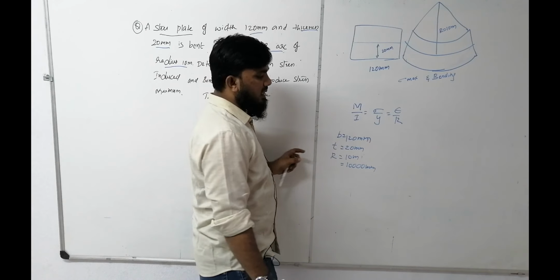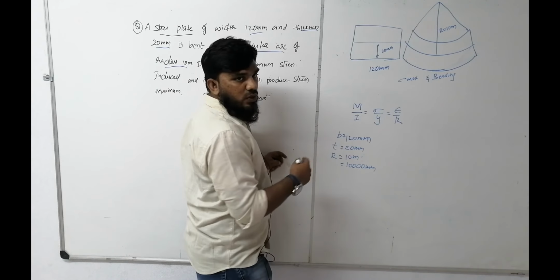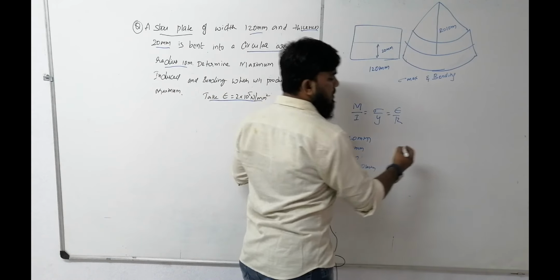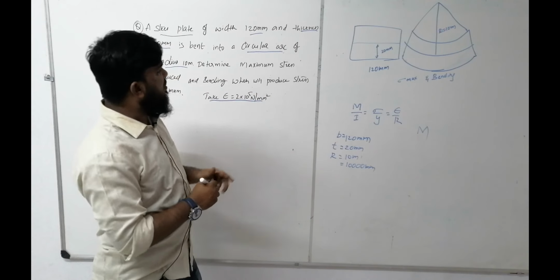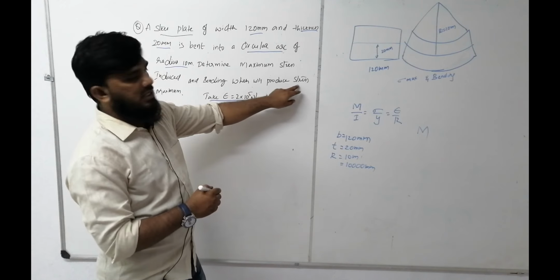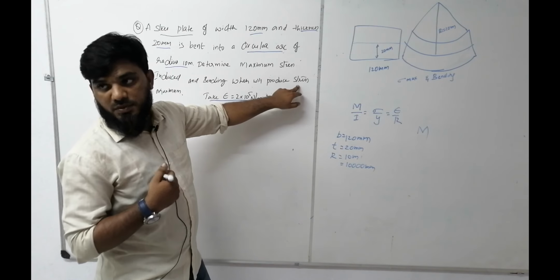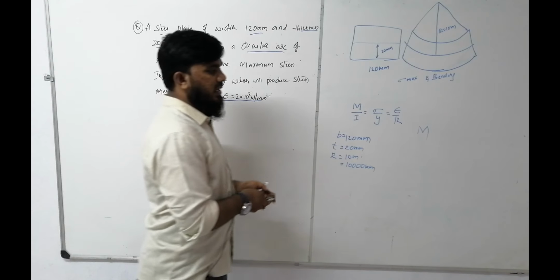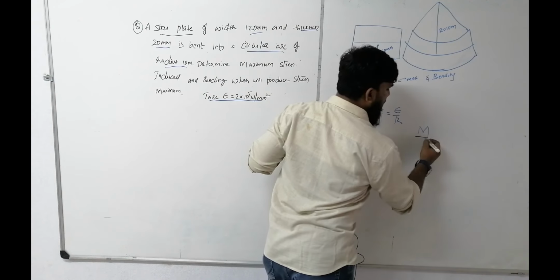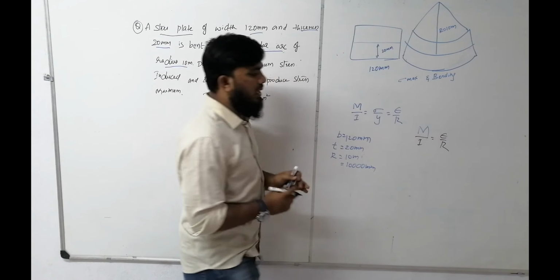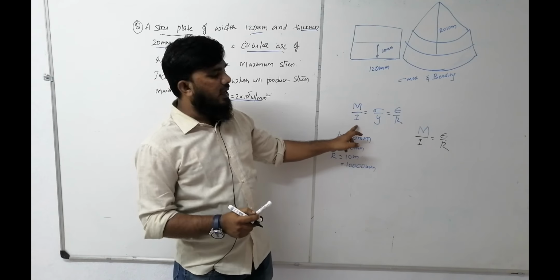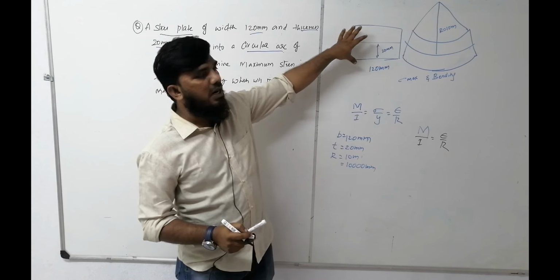Before identifying the stress, we don't have any other values which we are able to find. So I will first calculate the moment, because of moment itself the stress is being generated. So M by I is equal to E by R, because I have the data of I. What is the moment of inertia for a flat plate?